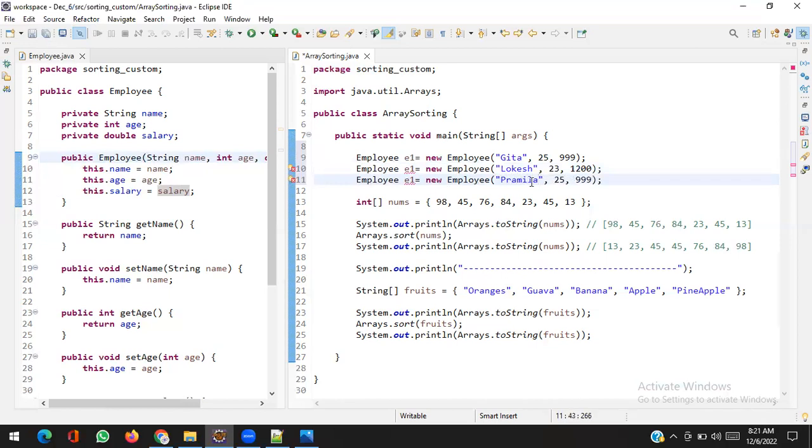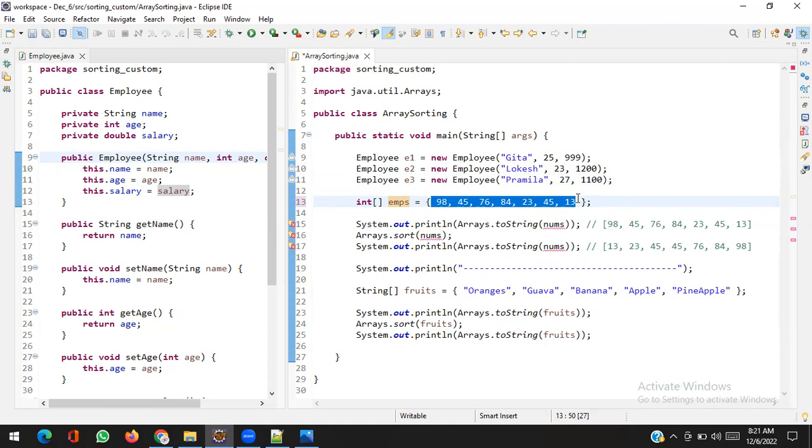Formula, and age is, let's say, 27, and salary is something like that. I just took 3 employees, E1, E2, and E3. Okay, let's create an employee array, EMPs, and I can create the array like this: E1 comma E2 comma E3.